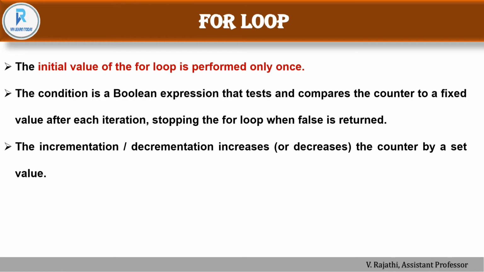The condition is a Boolean expression that tests and compares the counter to a fixed value after each iteration, stopping the for loop when false is returned. So as usual, when the condition is false, it will go out of the loop. And the incrementation or decrementation is set by the counter, and based on this value it will be processed for incrementation or decrementation.